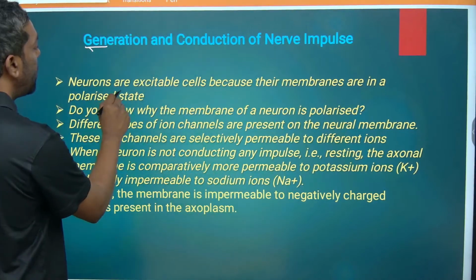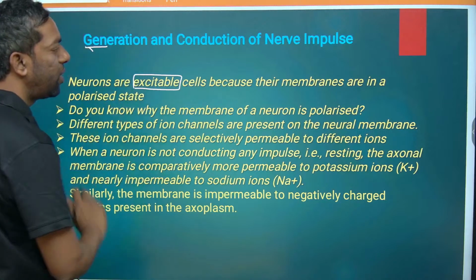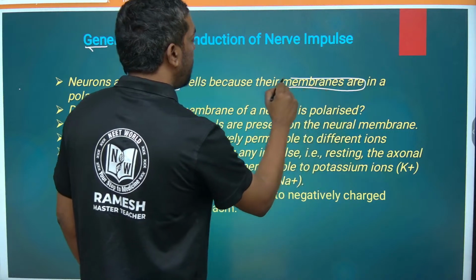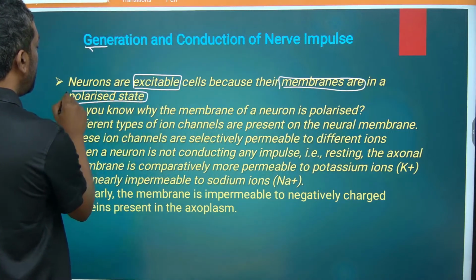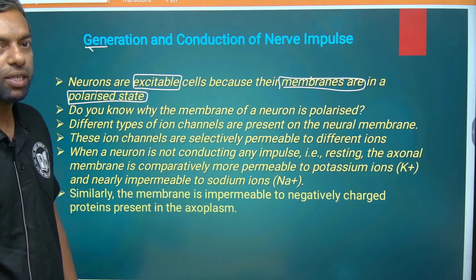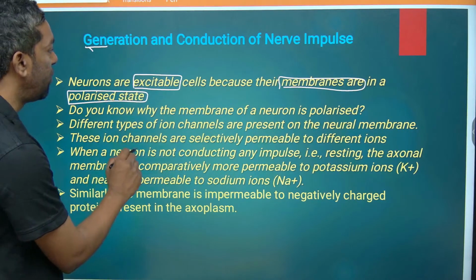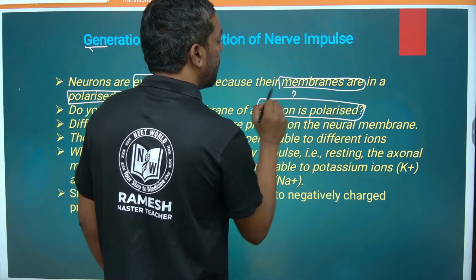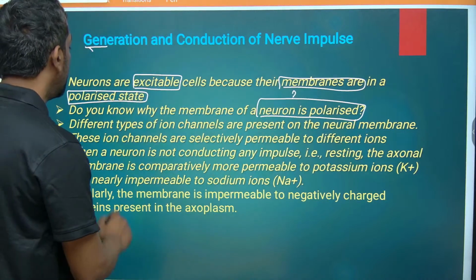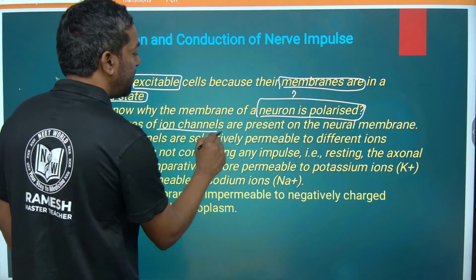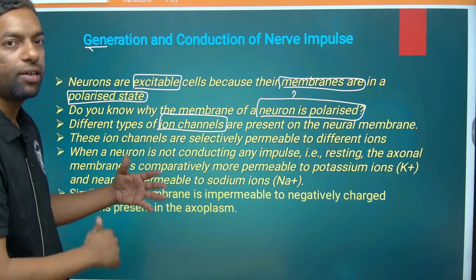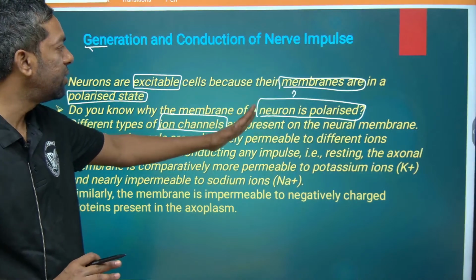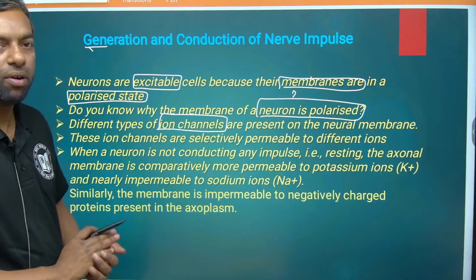Neurons are excitable, as we know. Neurons are self-excitable. The neuron membranes are in a polarized state. What is polarity? We discussed. Do you know why the neuron membrane is polarized? We discussed the different types of ion channels, and why the neuron is polarized, and the membrane which is self-excitable.